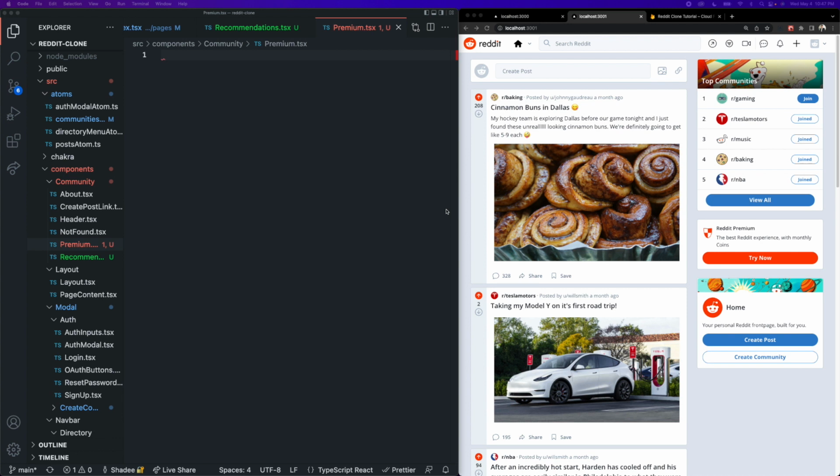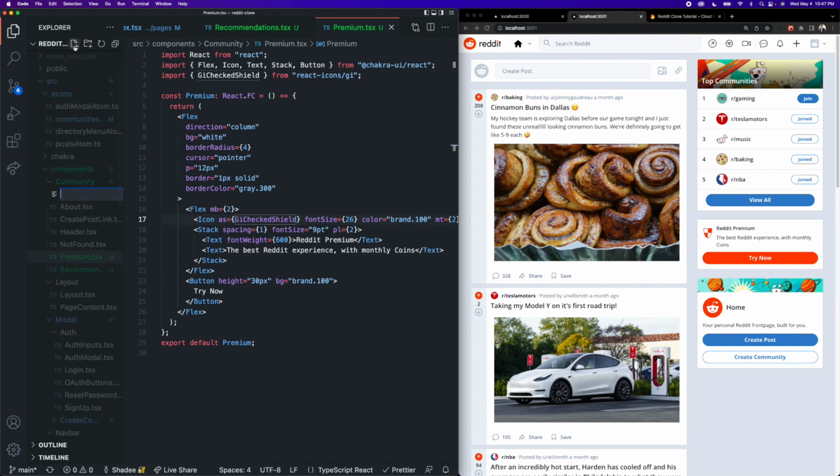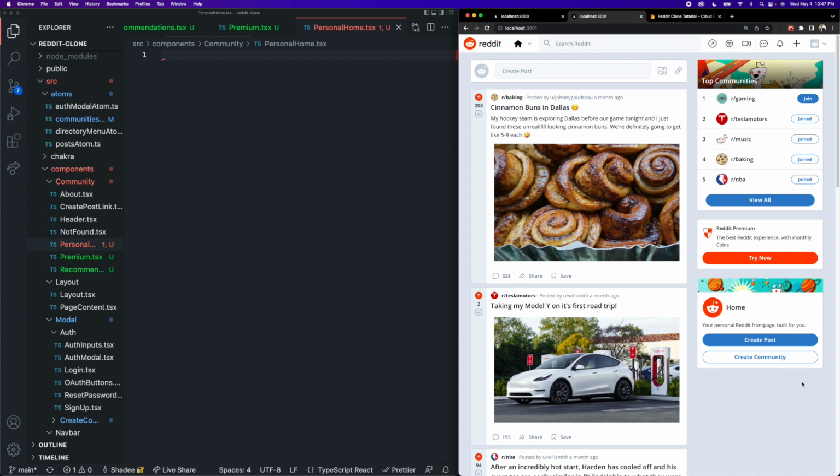Okay, and I'm just going to paste in the code for this component. Here it is here. I will put the links to these components in the description so you do have immediate access and you can just throw them into your project. And then the other component I'm going to create is going to be called personalhome.tsx, and that is going to be this one here.